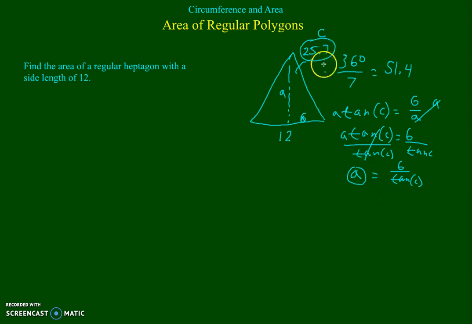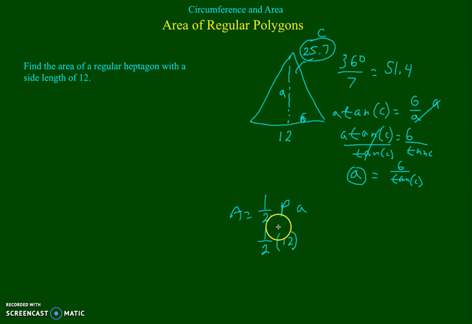So now I have my C and my A stored. So this central angle and this apothem. So my area is 1/2 perimeter times apothem. That's 1/2. Now my perimeter is going to be, we were given the side length 12.